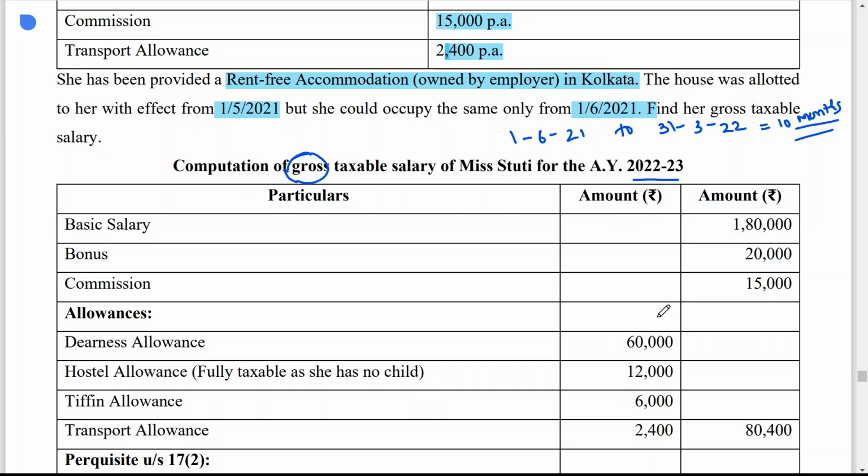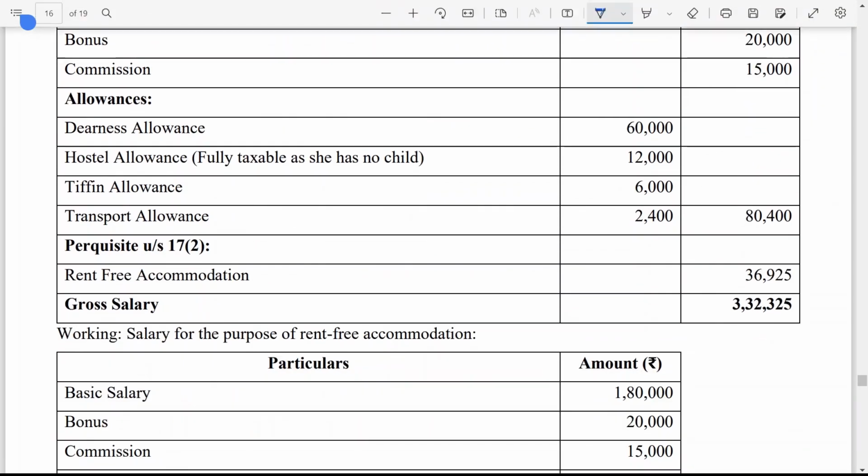Bonus and commission, you can make it 60,000. Hostel allowance is fully taxable as she has no child, 12,000. Tiffin allowance 6,000. Transport allowance 2,400. So the total value of allowances is 80,400, and that will be added to the above value.